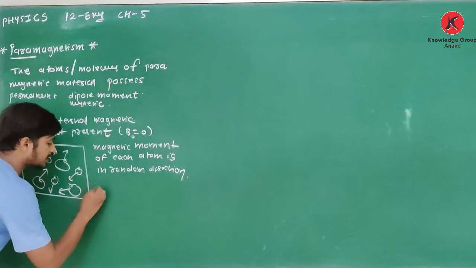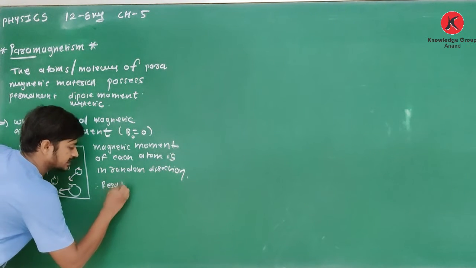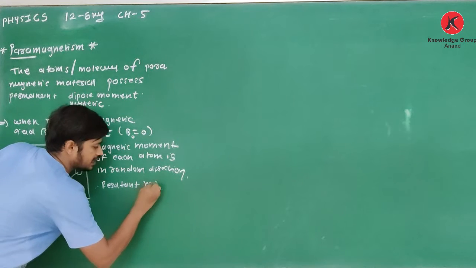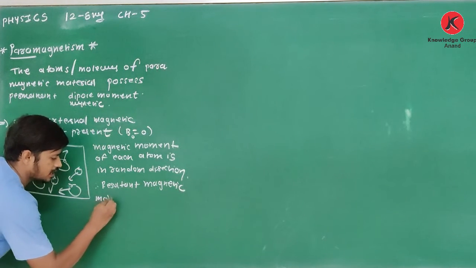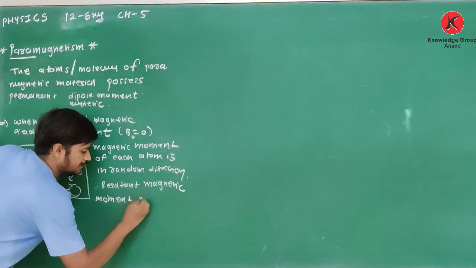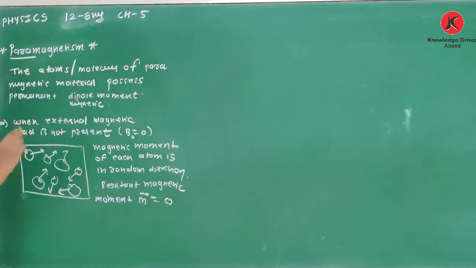So what is the resultant magnetic moment? Therefore, the resultant magnetic moment M is equal to zero. Clear about this? The resultant magnetic moment will become zero.